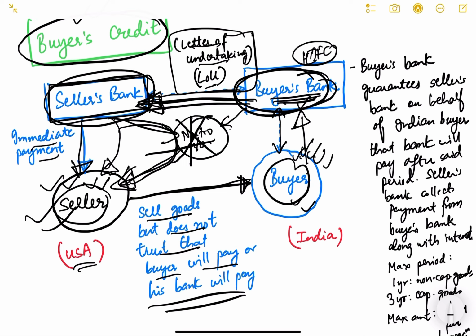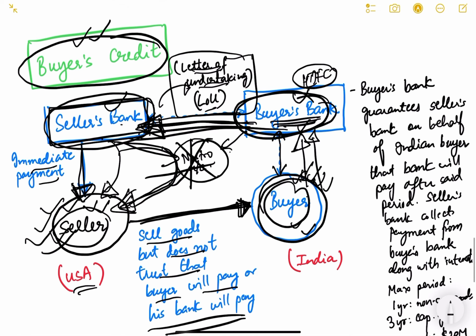Just to understand the concept of buyer's credit, there are two banks involved here, the buyer's bank and the seller's bank. The buyer's bank will issue a letter of undertaking to the seller's bank, and the seller's bank will trust this letter of undertaking. He will pay the seller, the seller gets immediate payment and ships the goods to the buyer, and the buyer gets credit for 6 months. After 6 months the buyer pays the buyer's bank, and the buyer's bank pays back the seller's bank. That is how this happens. That's why it is known as buyer's credit.